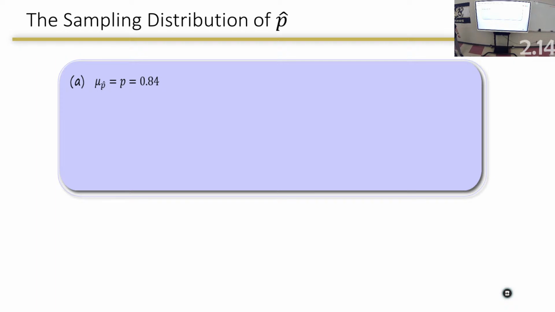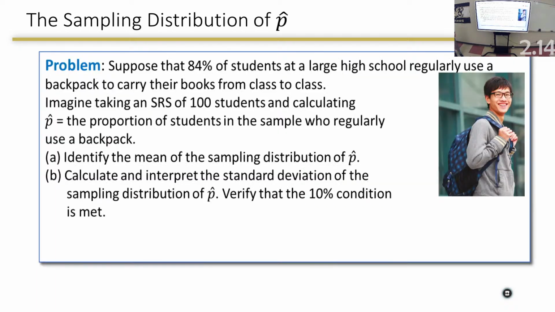Oh, there it is. Calculate and interpret the standard deviation. And then they say verify the 10% rule. They're not going to tell you that on the test. N equals 100. I don't know that that's less than 10%, but it does say it's a really large high school. So I'm going to go ahead and say it is less than 10% of all students.